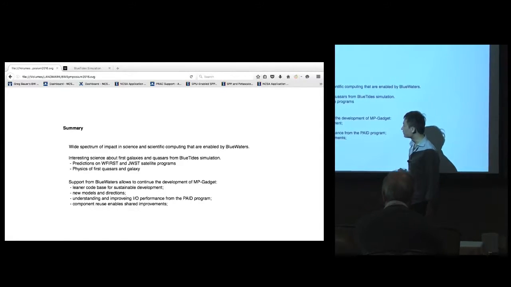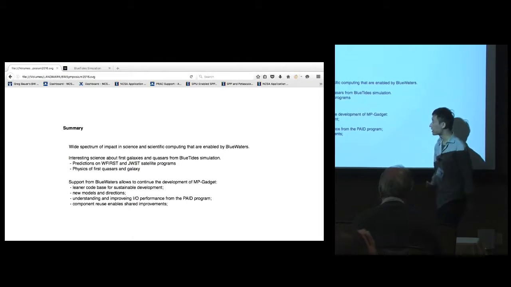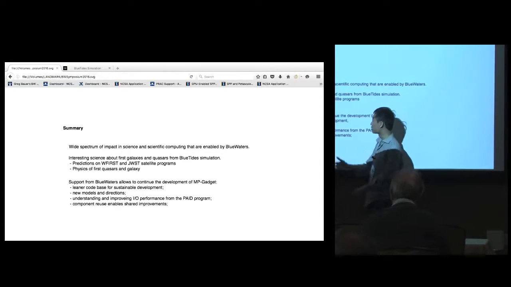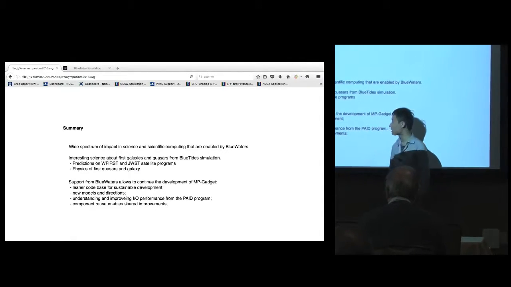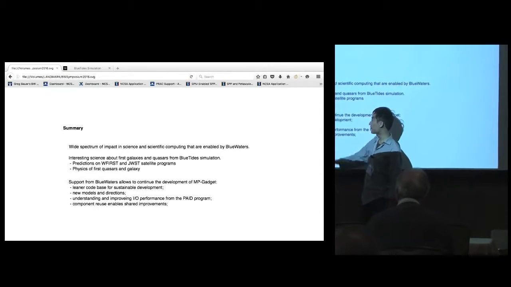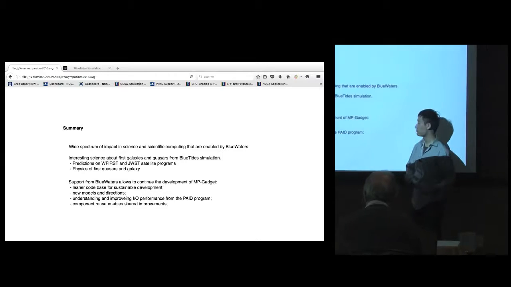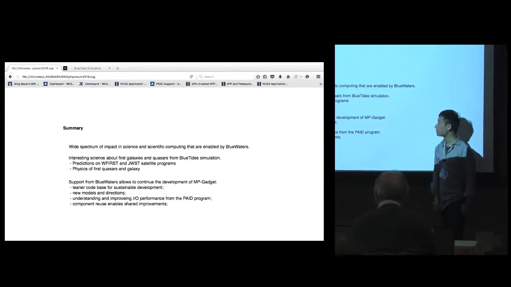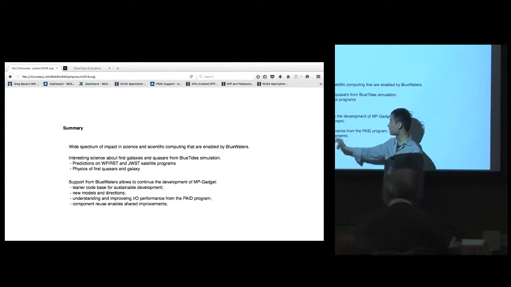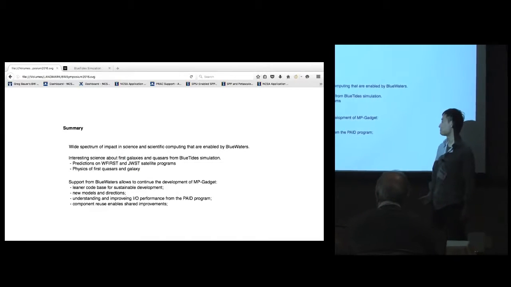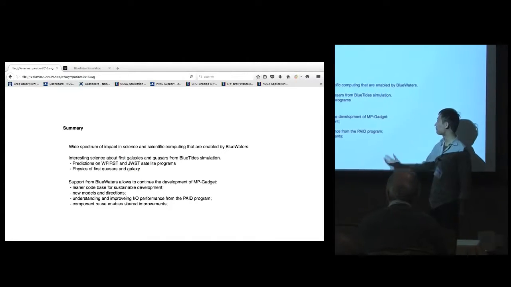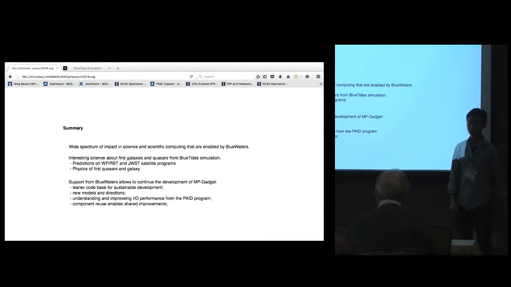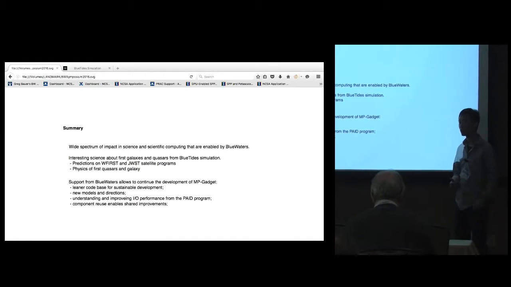On the software side, the support from Blue Waters allowed us to continue the development of this amazing software, MP-Gadget, making it leaner and more sustainable for future development. We are implementing new physics models and heading towards a better domain decomposition scheme. Also, pairing with the PAID program and the University of Illinois team, we are understanding and improving the I/O performance of the MP-Gadget software. All of these major components in the software can be reused and are being reused in other research projects in cosmology.